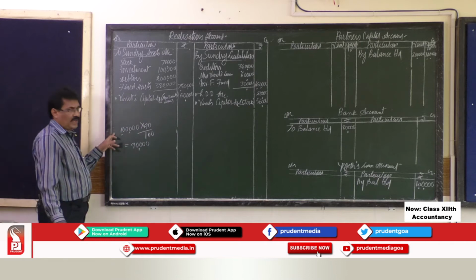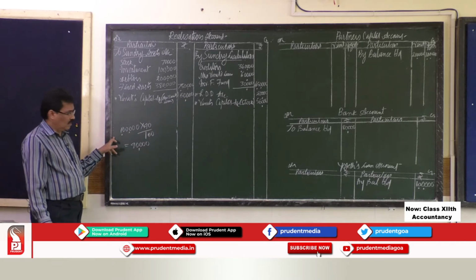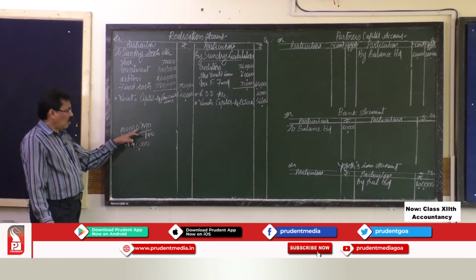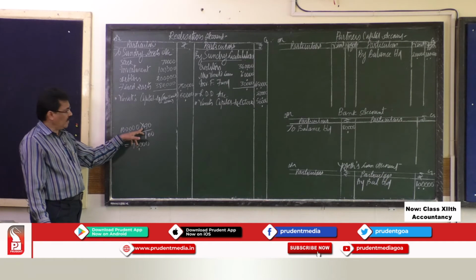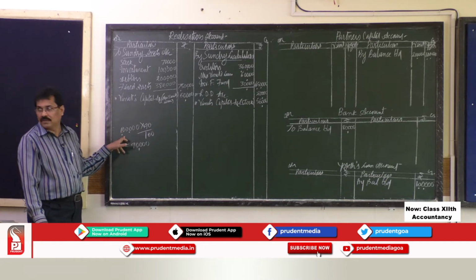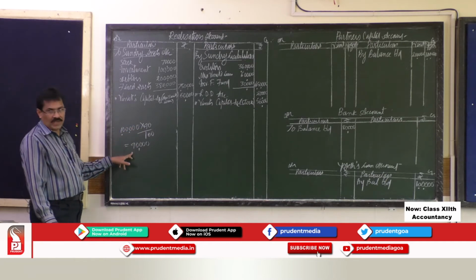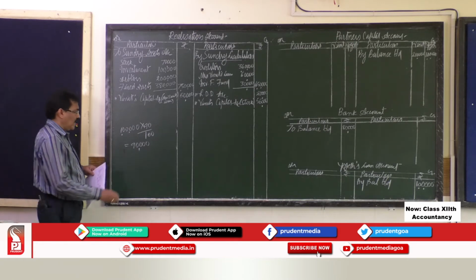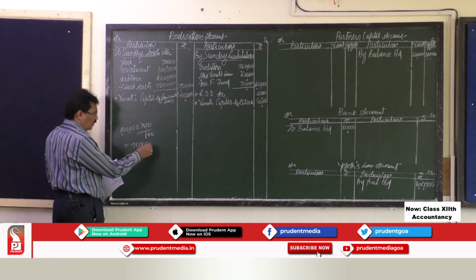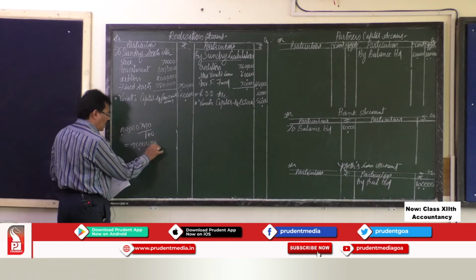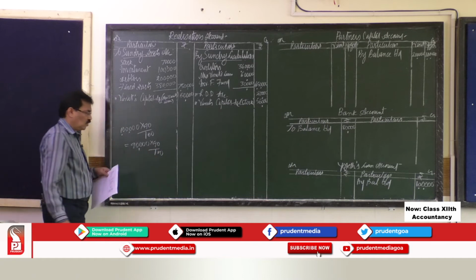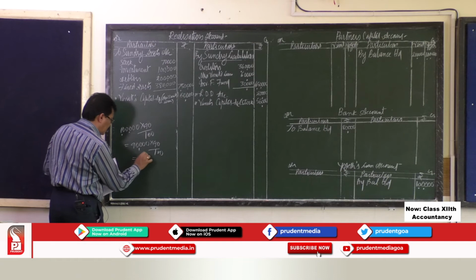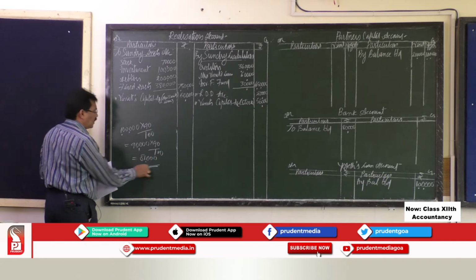He didn't take the full investment, he took only 90% of 1 lakh. But this he took at a discount of 10%. So, discount of 10% means he took it for 90%. So, 90% of this gives you 81,000.